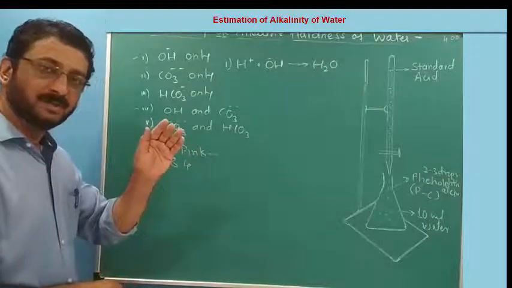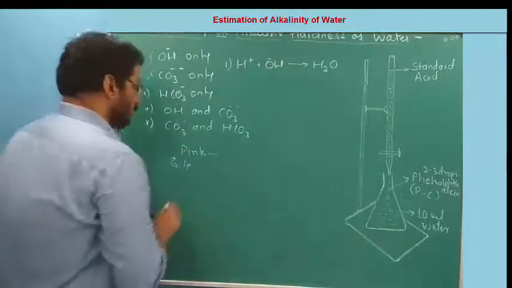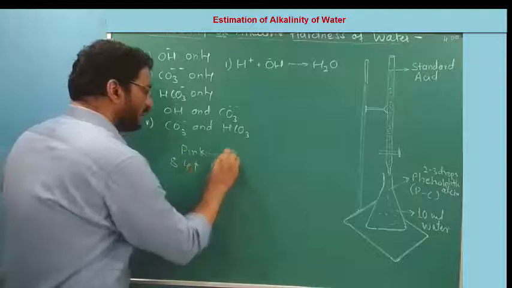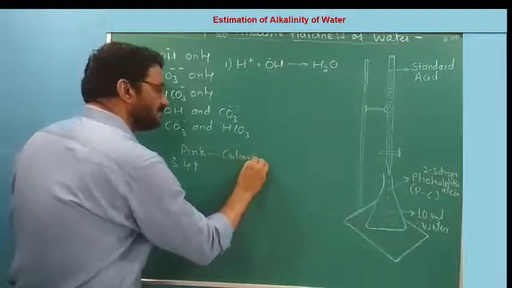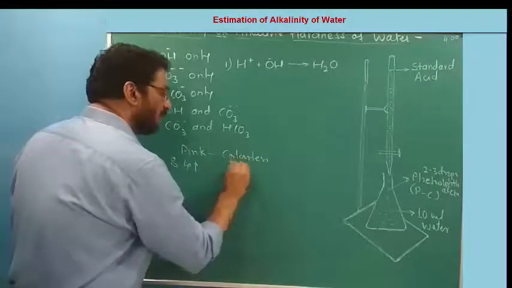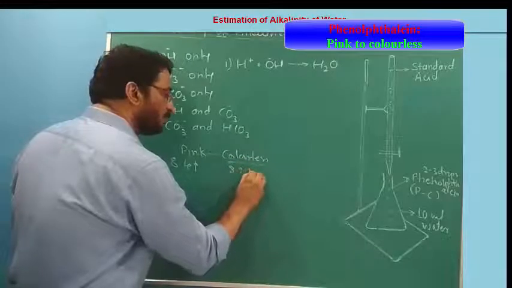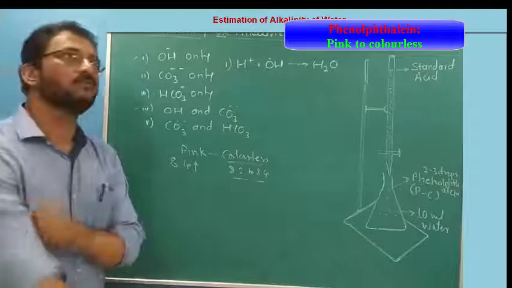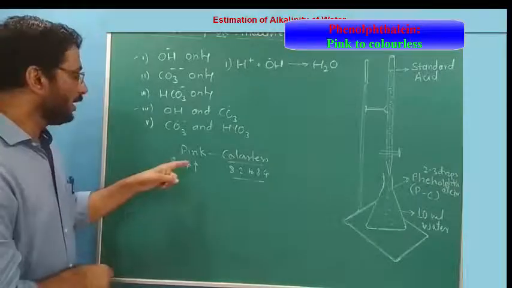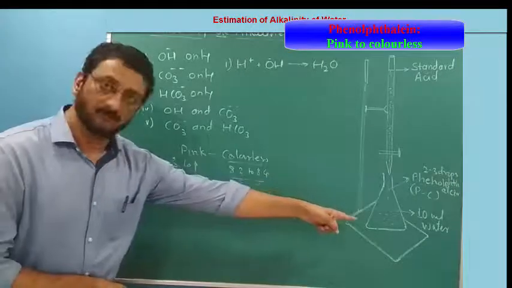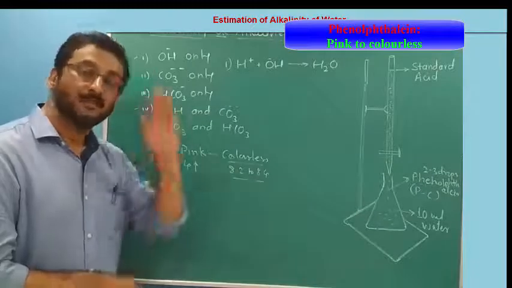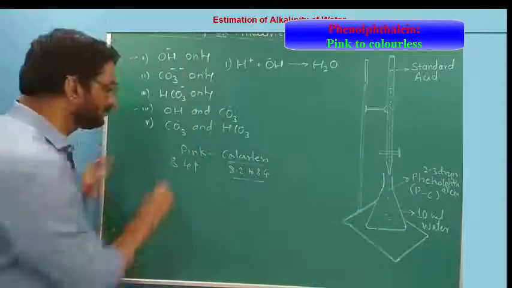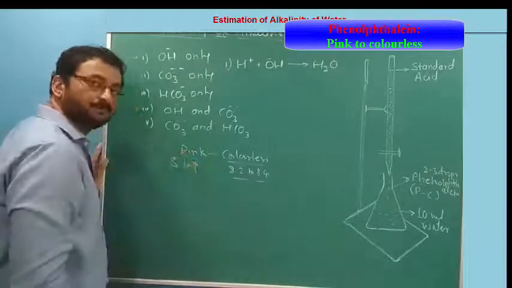And when the pH comes down below 8.4, it changes to colorless. It changes to colorless when it comes in the range of 8.2 to 8.4. Fine. Phenolphthalein is an indicator that works in a basic medium. When the water has a very high pH, above 8.4 up to 14, it has a pink color.